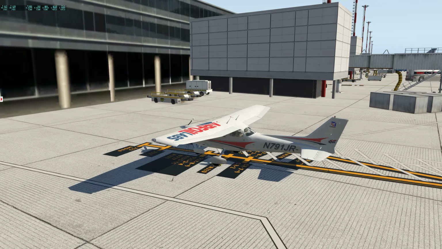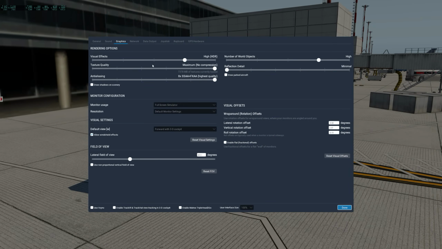We are now getting about 40 frames, and let's go ahead and bring up the tab. Now, I have the HDR setting at high, so let's put this on maximum. And by the way, did you notice what happened here? This is the normal, and I hope you can see what's happening in terms of the shadows.